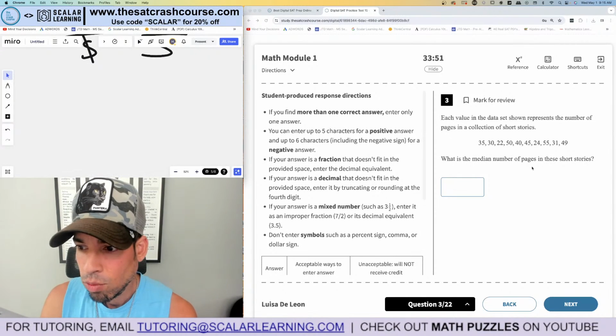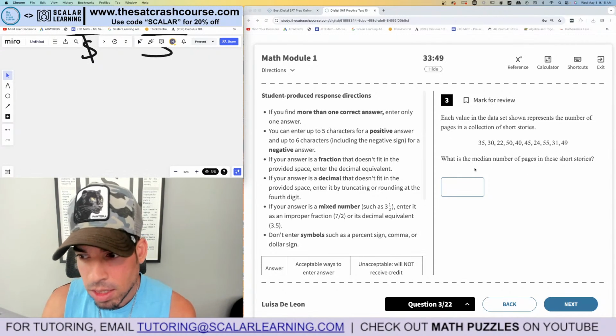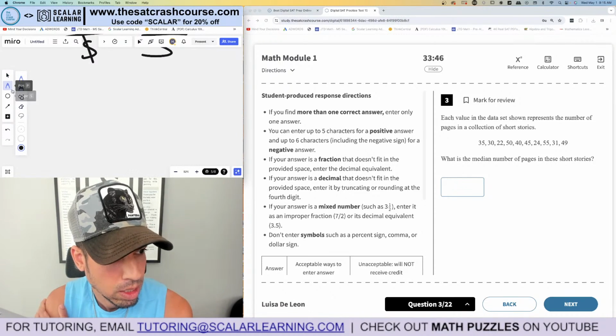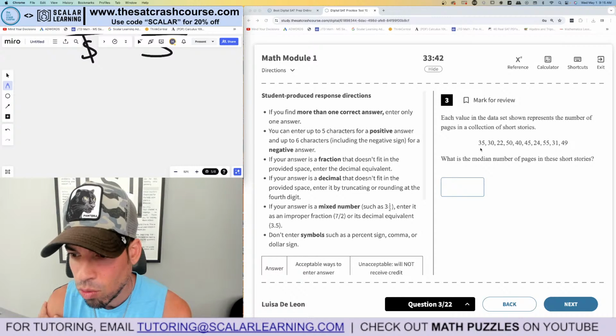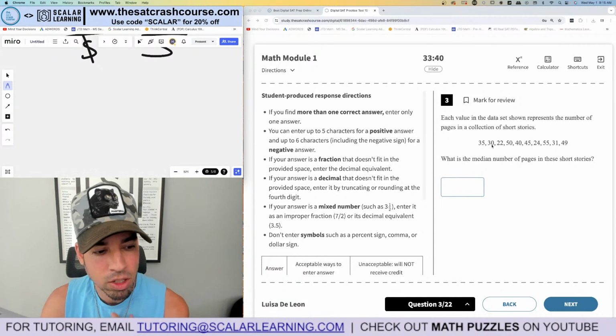Each value in the data set shown represents the number of pages. What is the median? Okay, so what is median? Median is the middle of the data set. So I'm going to show you 2 ways to do this. Actually, I'm only going to show you one way. I'm going to describe the other way.